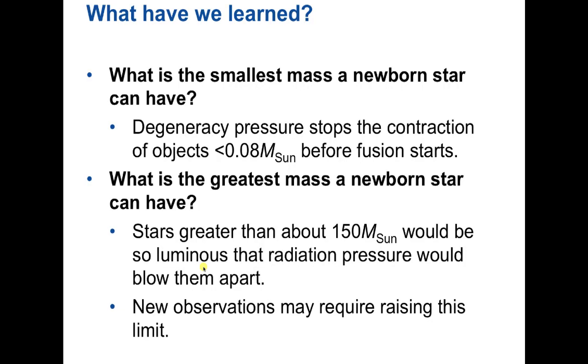So what have we learned? The degeneracy pressure stops contraction of objects less than 0.08 times the mass of the Sun. And so anything lower than that is going to be a brown dwarf, or possibly a planet, depending on how small it is. So there's always this fuzzy line between when you define a star versus a brown dwarf versus a planet. We haven't talked about at what point you say that something's a planet, but clearly it has to be orbiting a star to be a planet.